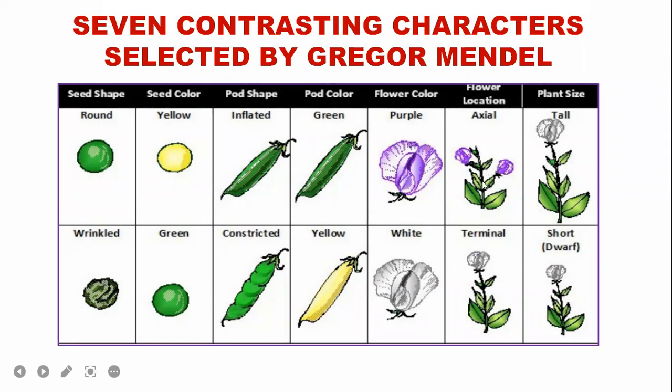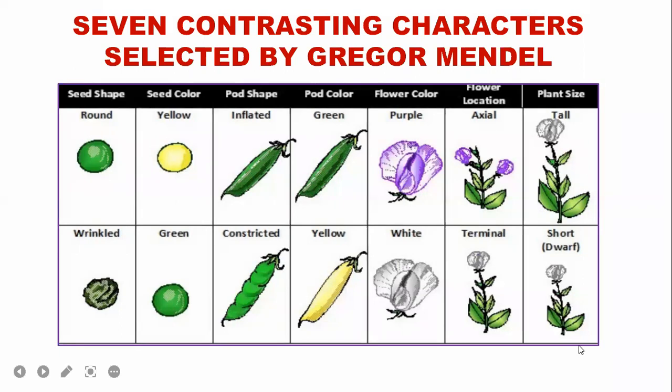Axial in the sense you can see the flower on all the axes, in the middle of the rib or in the corner or left side, right side, whatever. So it is present. So this is called what? Axial, along the central axis of the plant. Look at that, this is the central axis of the plant. Here you can see the flowering, and another one is terminal. Here the flowering occurs only at the tip of the plant. So this is axial and this is terminal.